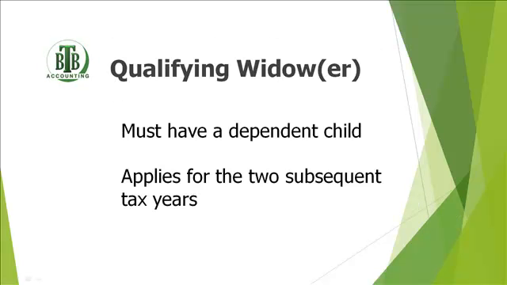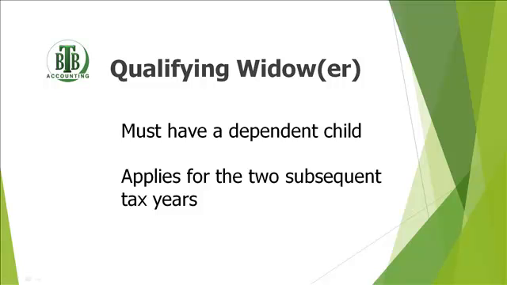Qualifying widow or widower is for a person who has a dependent child who's a widow or a widower. So, an example, let's say it is currently 2015. If your spouse dies in 2015, when you file your 2015 tax return, you will file married filing jointly because your spouse lived some of the year.